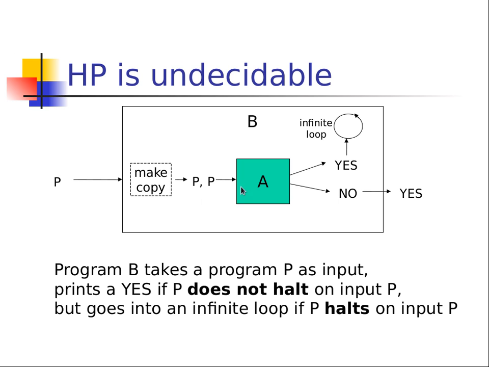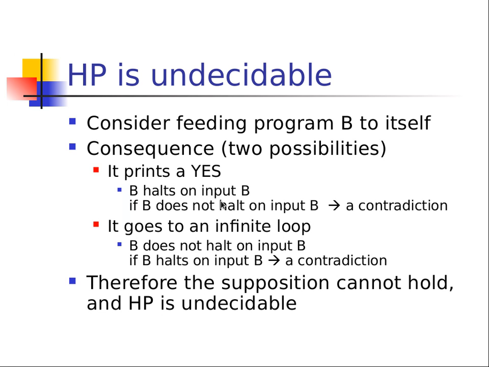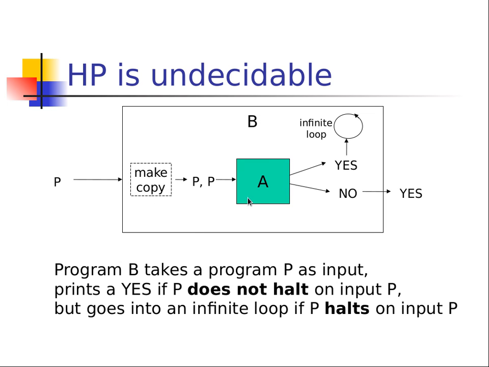We put B in here, P and P, and then A is going to say it doesn't halt, and then input a yes, which means it's going to come out with something. But we just ran program B. How could it halt? Because we just determined here that it would not halt, yet it pushed out a yes. So that's a contradiction. Or it goes in an infinite loop. Okay, so that means that it goes into an infinite loop, aka B does not halt, but if we put it into here and we fed it to A, it just said that it did halt. That's also a contradiction.